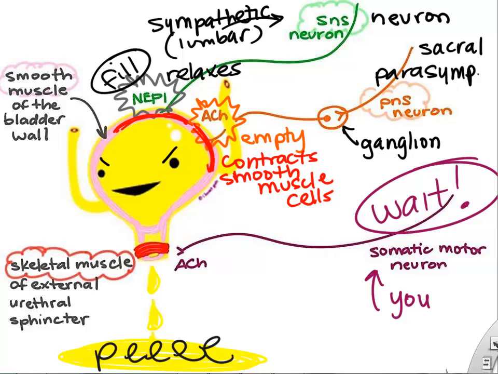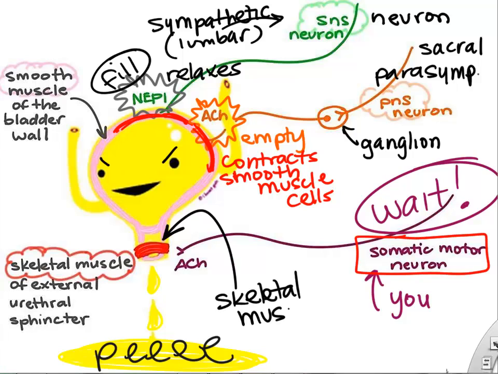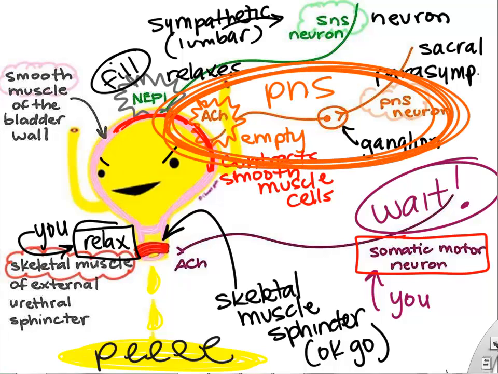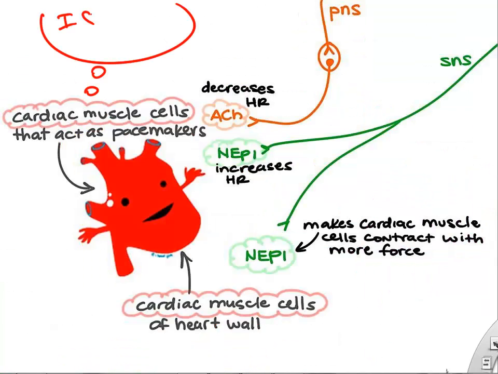And if you're saying, wait a second, I control when I pee voluntarily, well, actually the somatic nervous system controls a skeletal muscle sphincter, which you need to relax, which you do when you want to pee. So that's how you get the voluntary control of when you pee. But it's the parasympathetic nervous system and acetylcholine which is actually causing your bladder to contract and push the urine out.